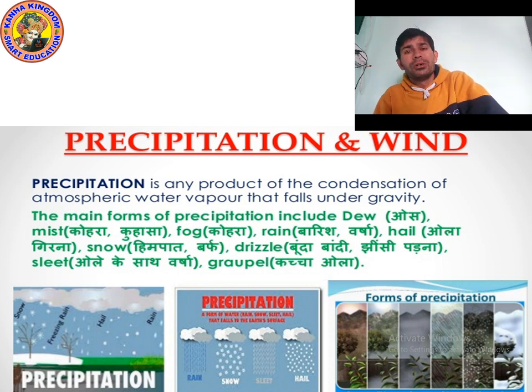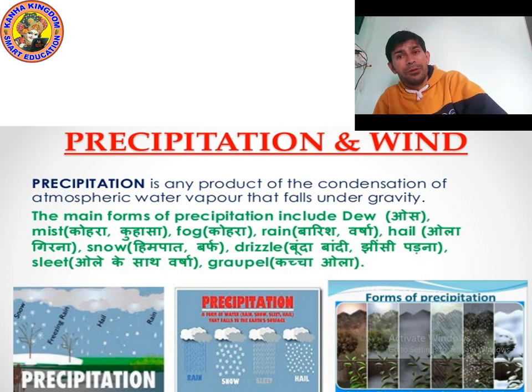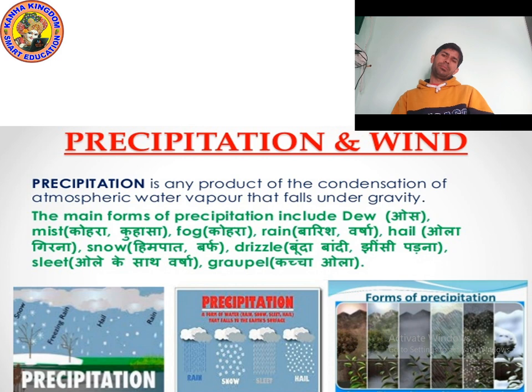The water of the sea and ponds, due to sunlight, converts into water vapor and moves up, and then it condenses to form clouds. When the temperature becomes very low, the drops come down to the earth in the form of precipitation. Water vapor in the form of small drops falls under gravity. This is known as precipitation.